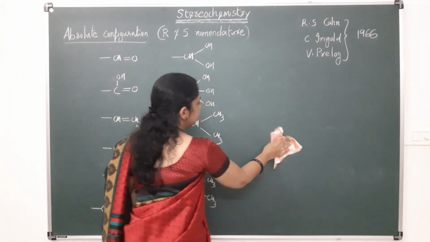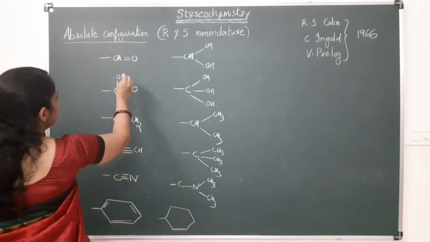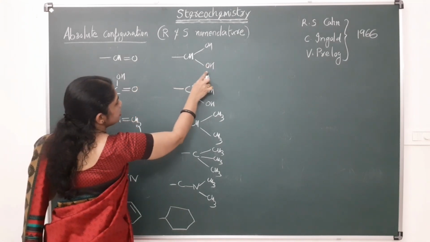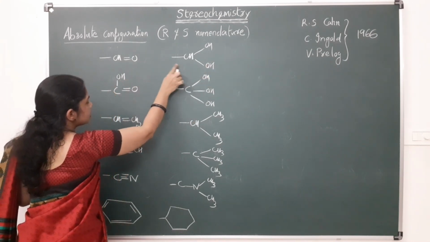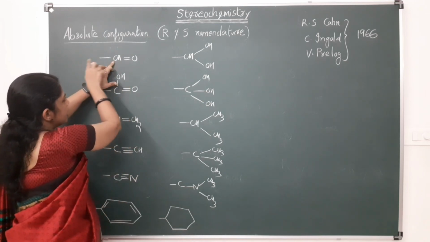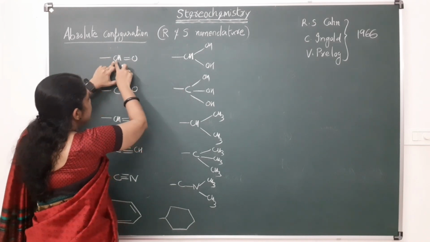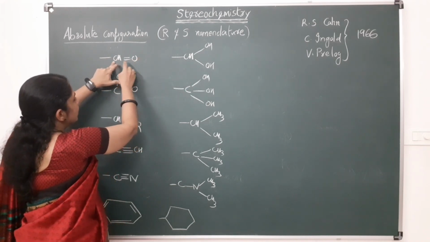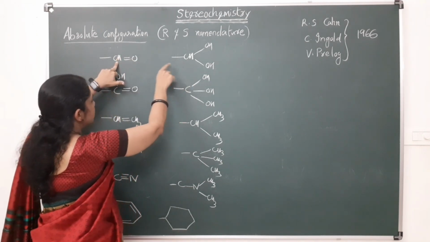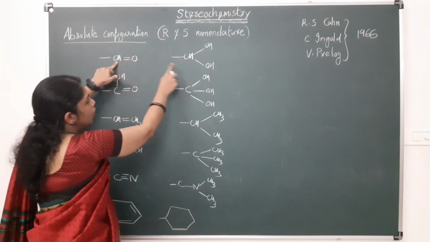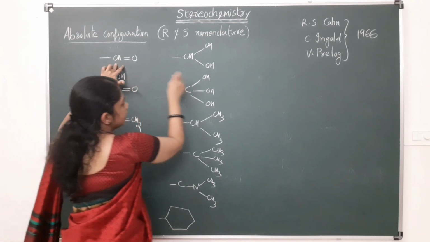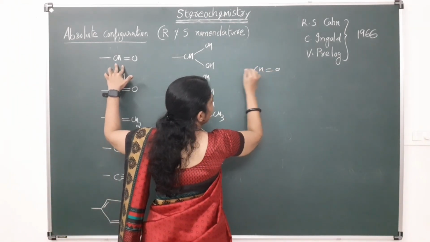So in the case of these groups, we can compare the priority. This is CHO, the aldehyde group, and this is CHOH. In these two cases, which will get higher priority? Here the asymmetric stereocenter is attached to carbon, and here also carbon. Then there is a tie, and next one it is attached to hydrogen and double bond O. And here also there is hydrogen, so there is a tie; here it is double bond O, here it is 2 singly bonded oxygen.